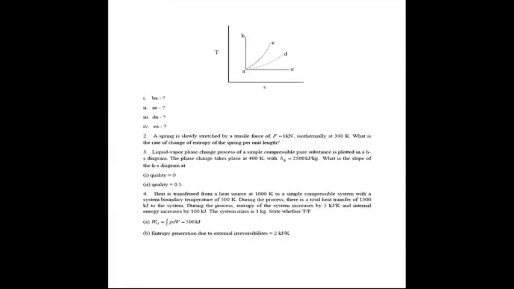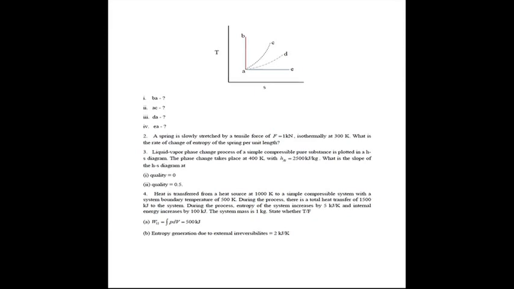Okay. Now the final question of this particular session. Heat is transferred from a heat source at 1000 Kelvin to a simple compressible system with a system boundary temperature of 500 Kelvin. During this process there is a total heat transfer of 1500 kilojoule to the system.